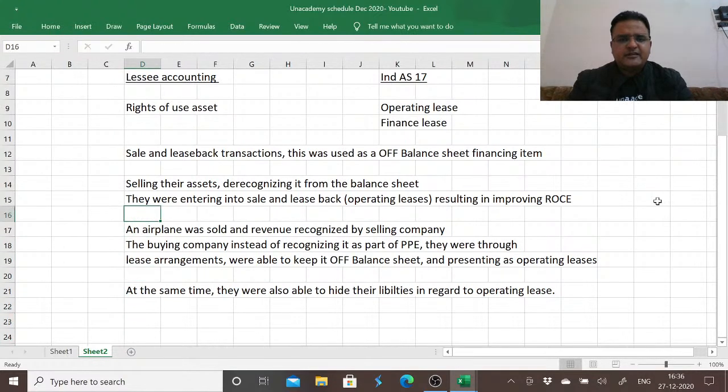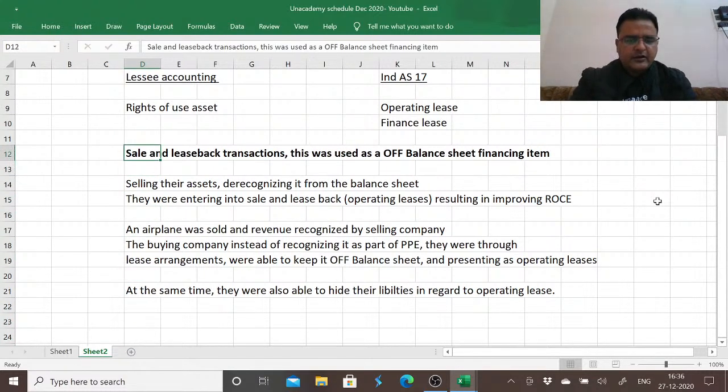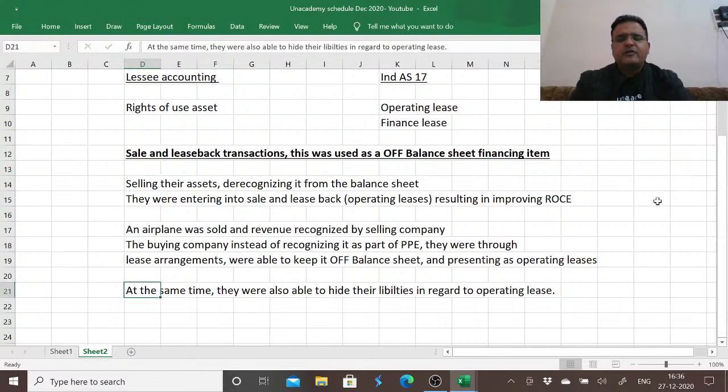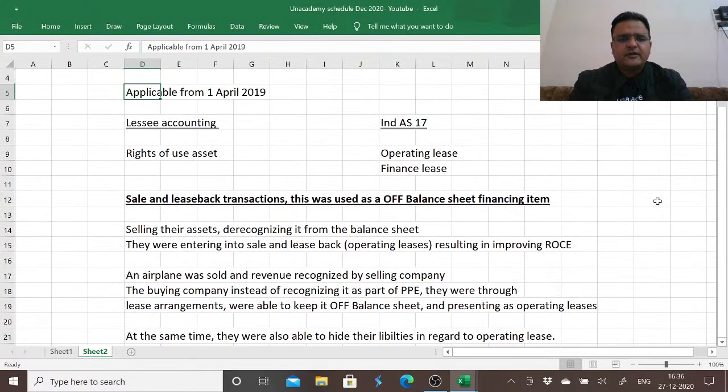Now, sale and leaseback transactions are no more an off-balance sheet financing structure, because the only way a lessee can record assets or lease arrangements on their books is through rights of use.